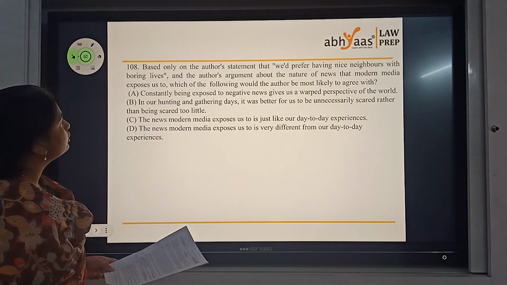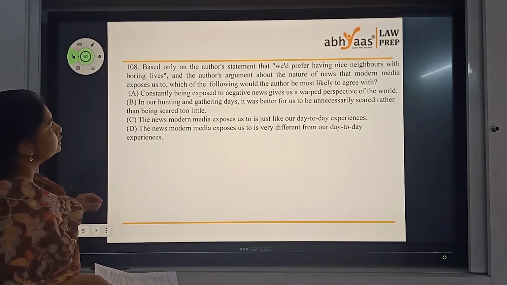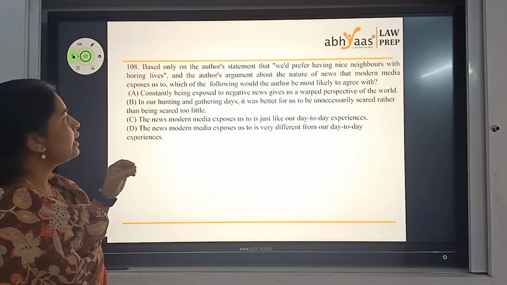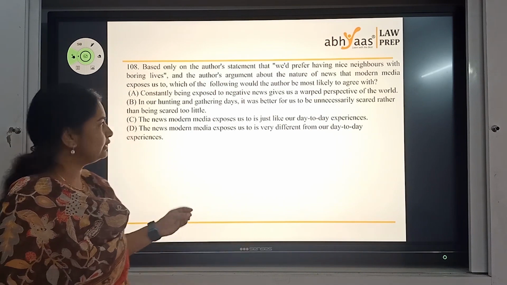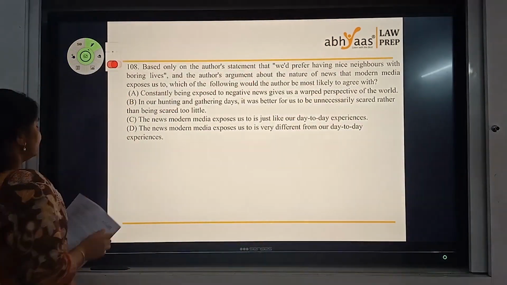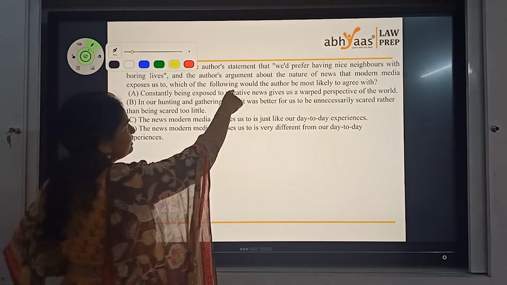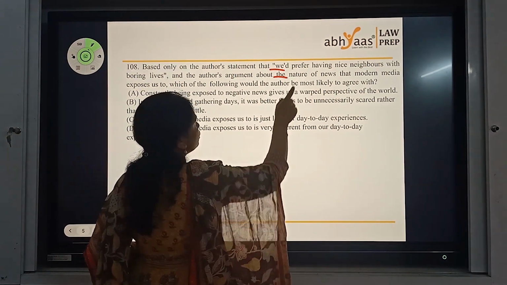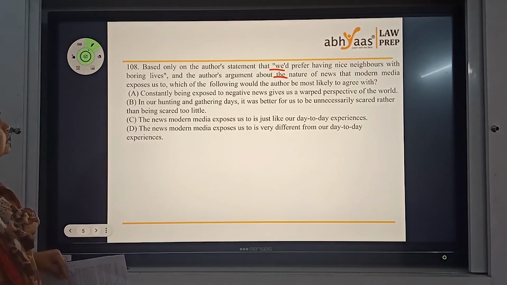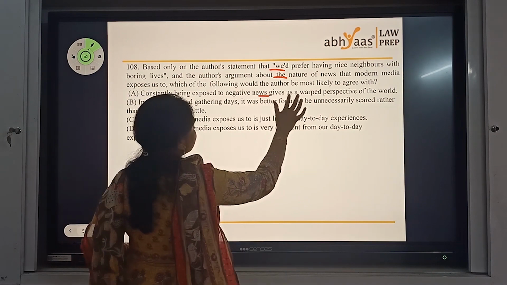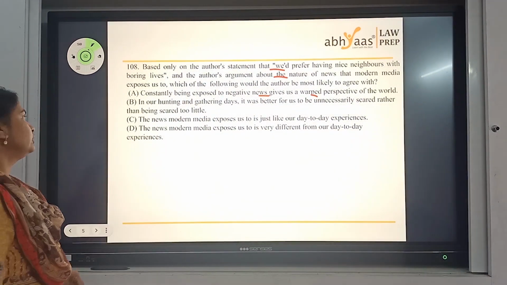Based only on the author's statement, we would prefer having nice neighbors with boring lives, and the author's argument about the nature of news that modern media exposes us to. Which of the following would the author most likely agree with? Again, it's a most likely agree question that we have. Let's see all options. And by the way, you have a clear-cut statement, so you know what you need to focus on in the entire paragraph. So let's see here. Constantly being exposed to negative news gives us a twisted or warped perspective of the world. Let's hold it there and move on to the options.